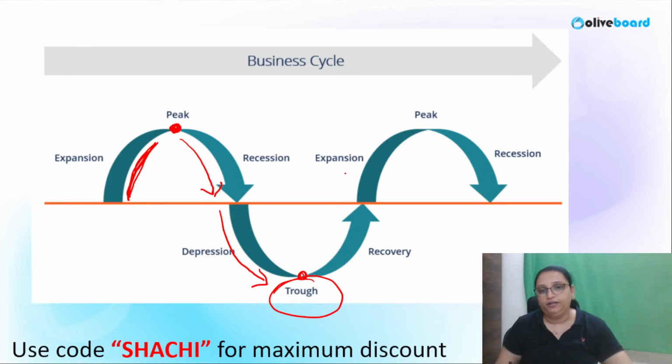After the trough comes the recovery, where the economy starts recovering again, then expansion, then peak, then recession, depression, trough, recovery, expansion, peak. This is a wave-like movement which continues.